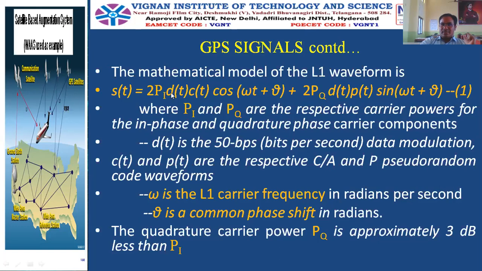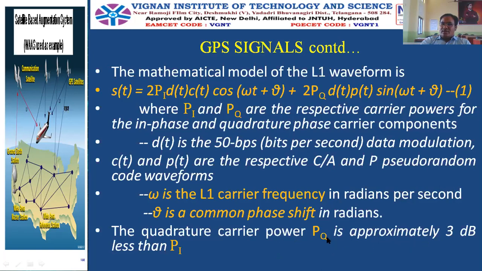So Pi is the in-phase component carrier power, d of t is the data stream, C of t is the C by A code, PQ is the quadrature phase component carrier power, P of t is the P code, and d of t is the data stream here. So this is L1. And omega is the angular frequency of the L1 carrier, and V is a phase shift. How much phase shift is there? It is a phase shift in radians.